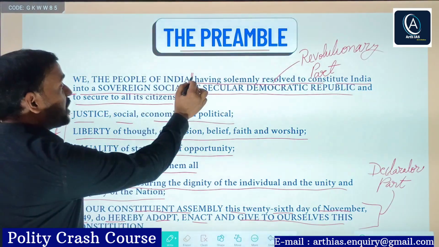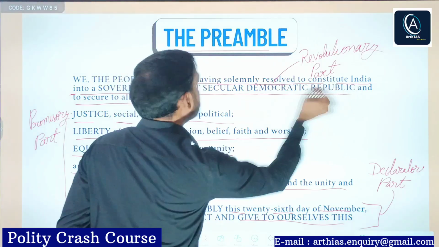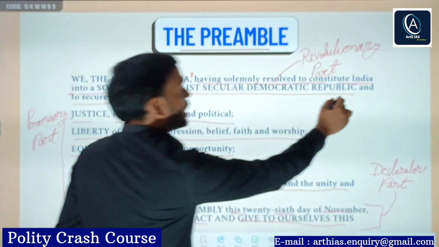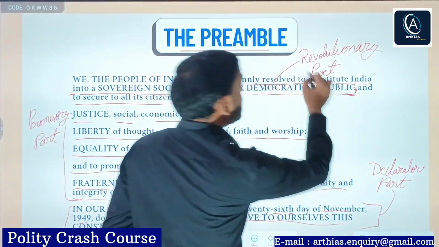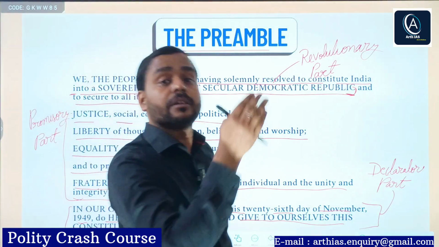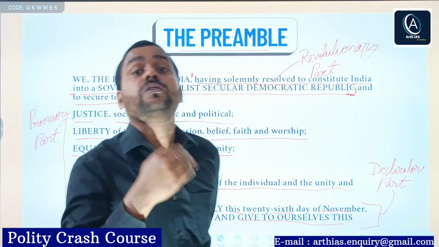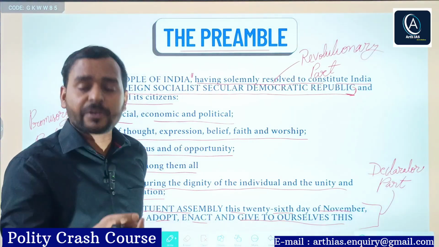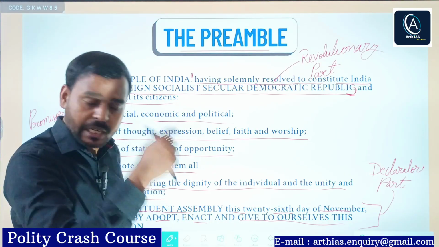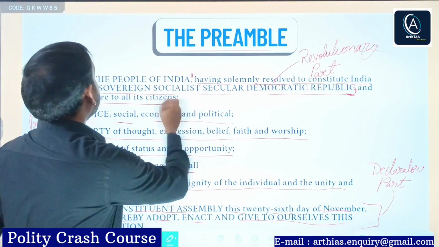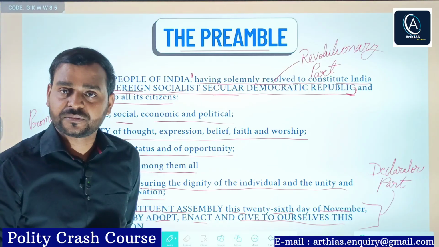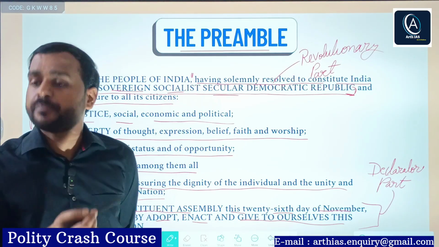Again, I am repeating. From here, having solemnly resolved to constitute India into a sovereign, socialist, secular, democratic republic, up to the word republic here, this is known as the revolutionary part. Why revolutionary? Because India changed the nature of its governance from colonial rule to a sovereign country. After independence, India became a sovereign, socialist, secular, and democratic republic country. That's why this is called the revolutionary part.